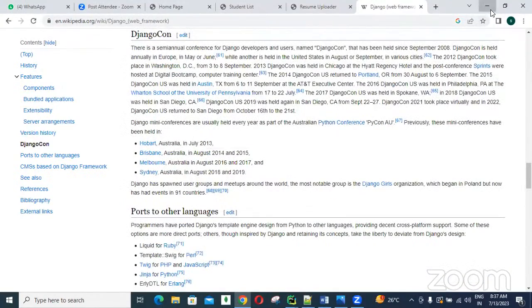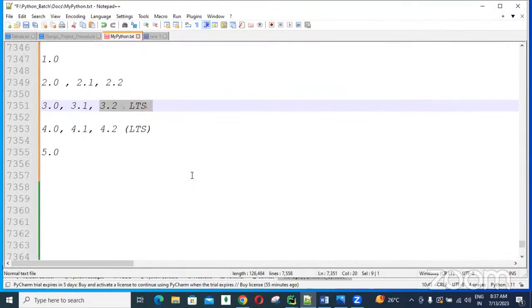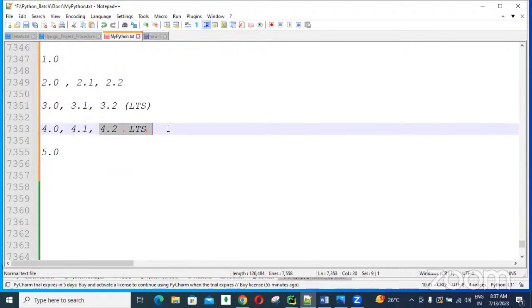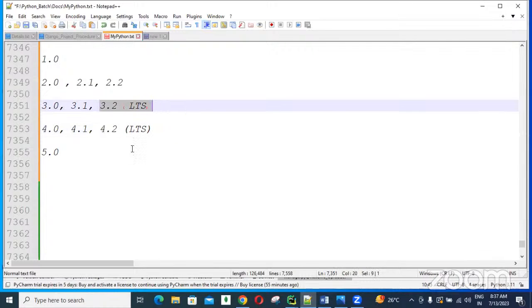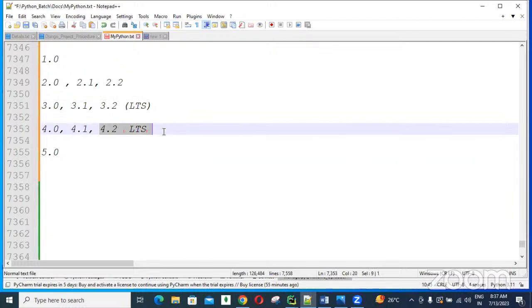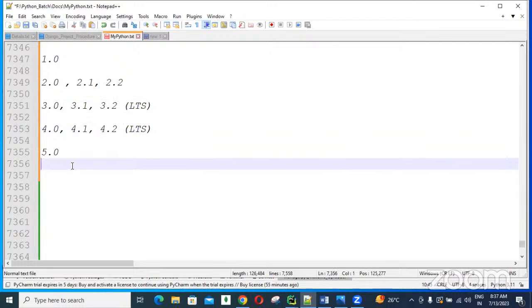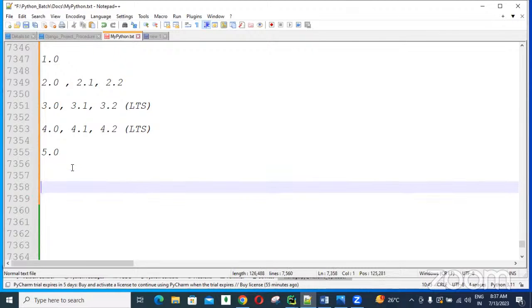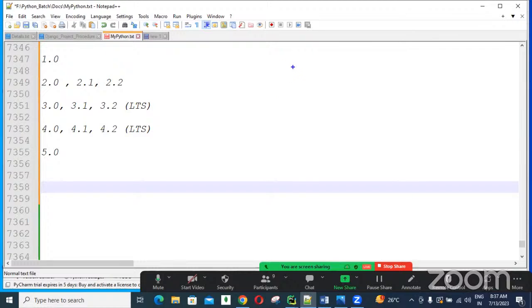Clear everybody? So I will develop my applications using 4.2 or using 3.2, guys. Some applications I will show you with 3.2, some I will show you with 4.2. How we are downgrading versions, how we are upgrading versions, you will understand. So remember one point, guys.